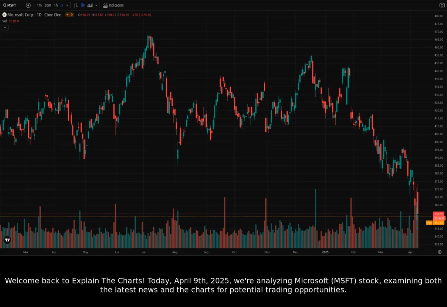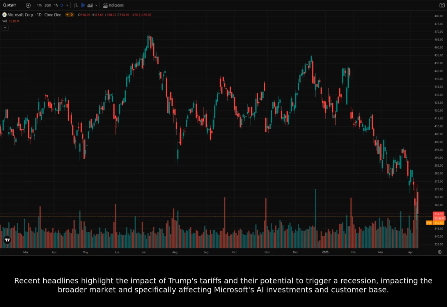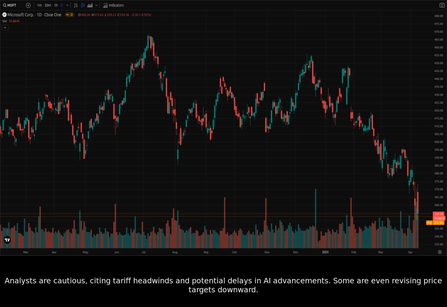Today, April 9th, 2025, we're analyzing Microsoft MSFT stock, examining both the latest news and the charts for potential trading opportunities. Recent headlines highlight the impact of Trump's tariffs and their potential to trigger a recession, impacting the broader market and specifically affecting Microsoft's AI investments and customer base. Analysts are cautious, citing tariff headwinds and potential delays in AI advancements. Some are even revising price targets downward.